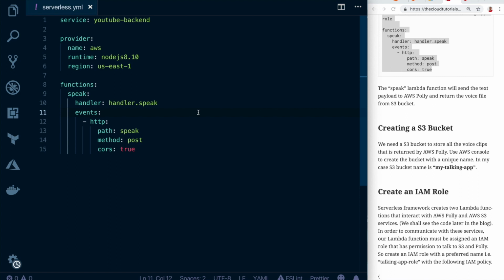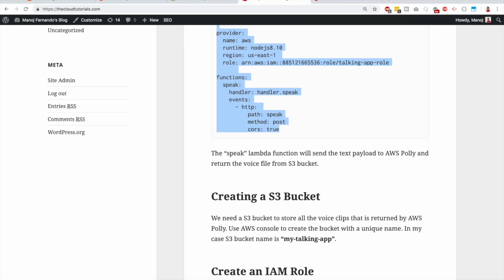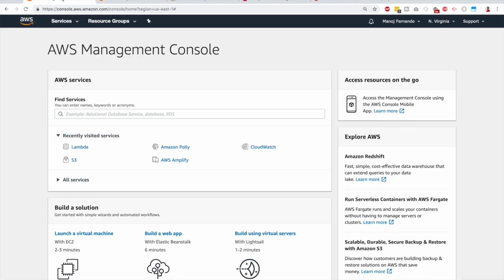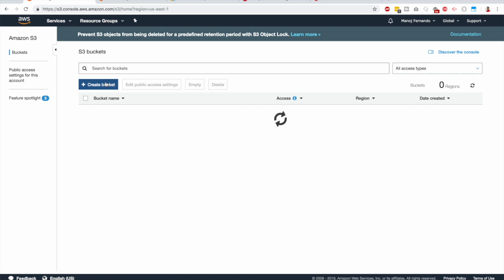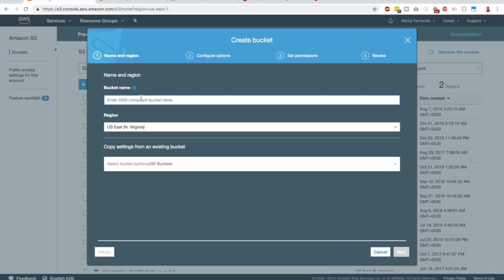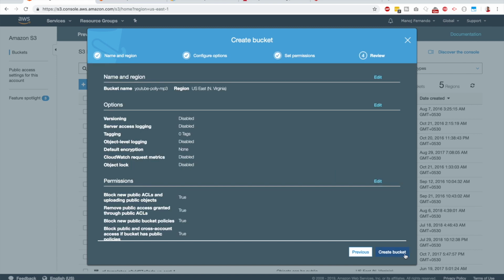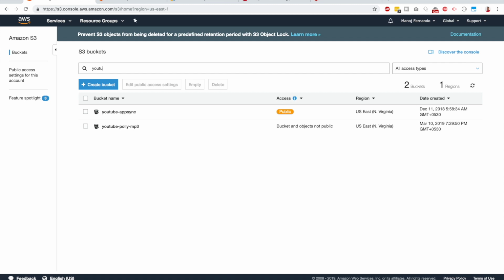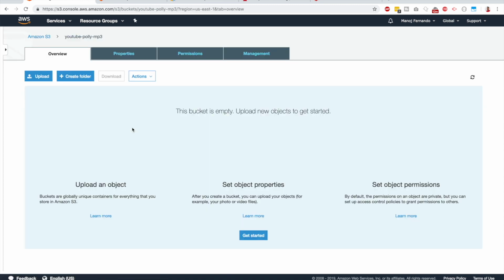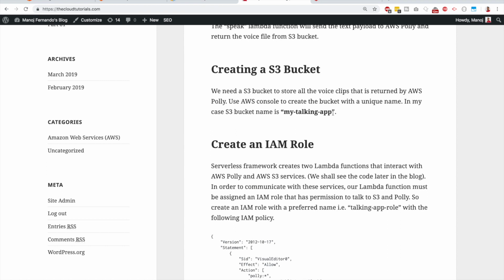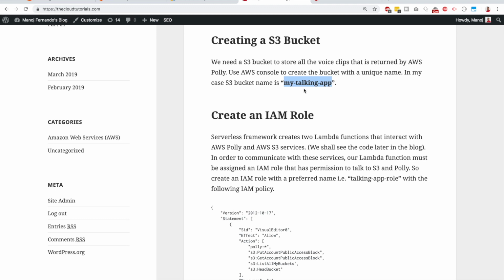Since we are using an S3 bucket, let's create that S3 bucket using AWS Console. Of course, you can use the serverless framework as well, but I want to keep things quite simple. So let's use AWS Console to create our S3 bucket that will hold our MP3 files. I will go to S3 and click create bucket. We'll name it YouTube Polly MP3 and hit next, next, next, create bucket. If I search for that, YouTube Polly MP3, this is our bucket, right? So we have the bucket. In the blog, I named it My Talking App, but in this case, a different name. Doesn't matter, but make sure the name is unique.